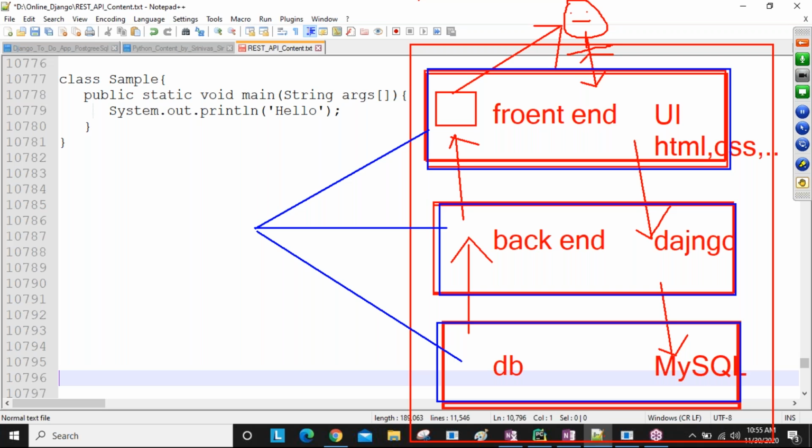So while developing our applications together, we will develop front end, back end, and database, and discuss how these three concepts interconnect. The people who know only front end coding, we call front end developers, guys, the UI technologies. The people who know only back end coding, we call back end developers, nothing but using Django. The people who know only database-related technology, we call DB developers.